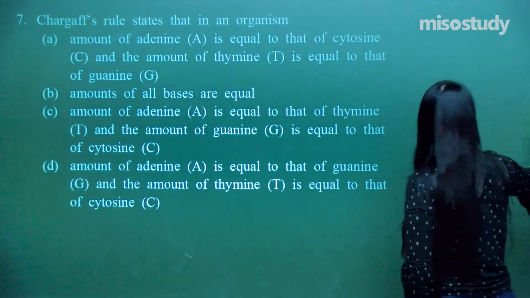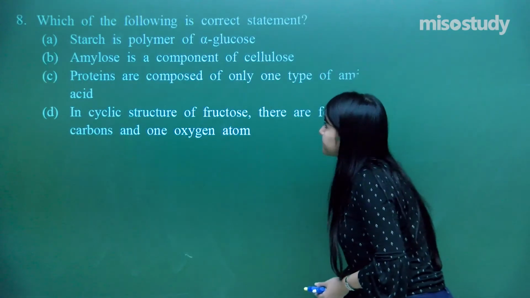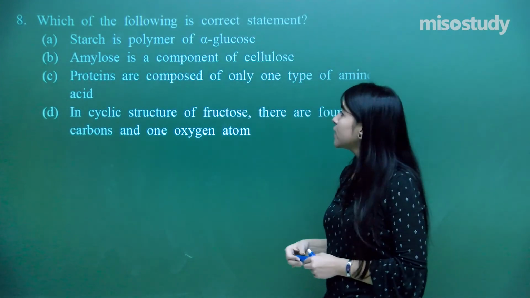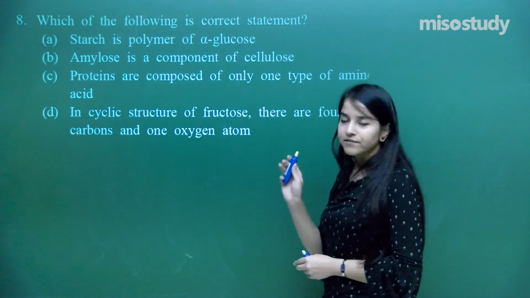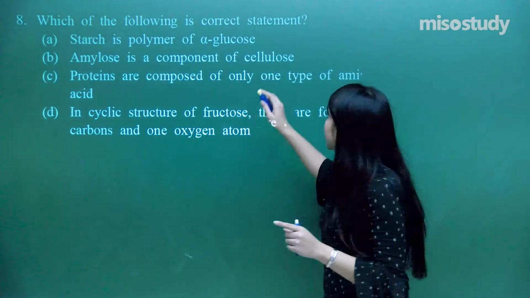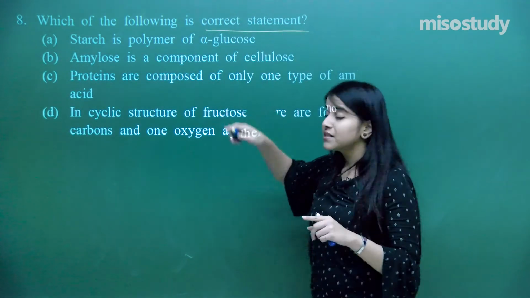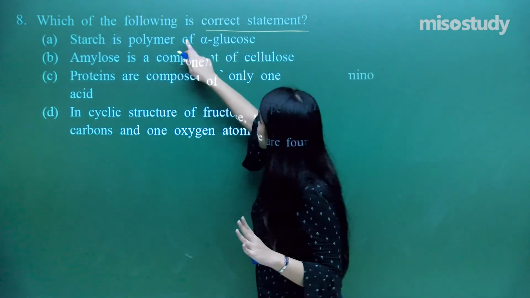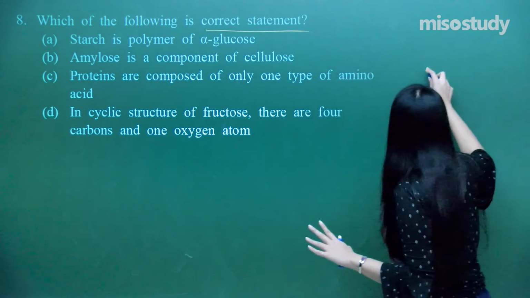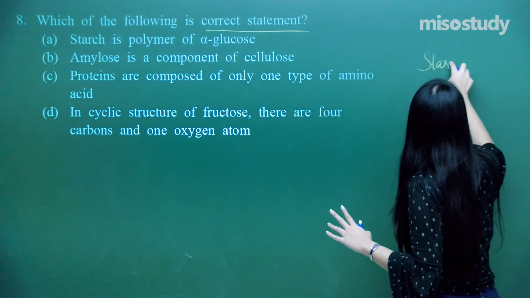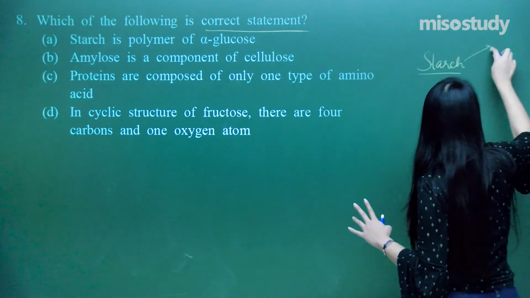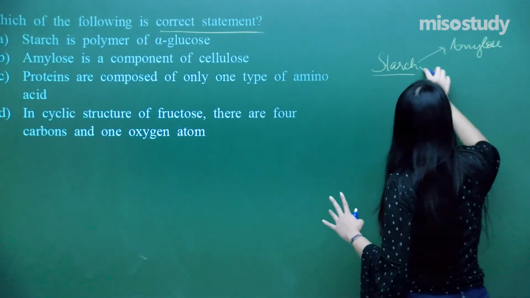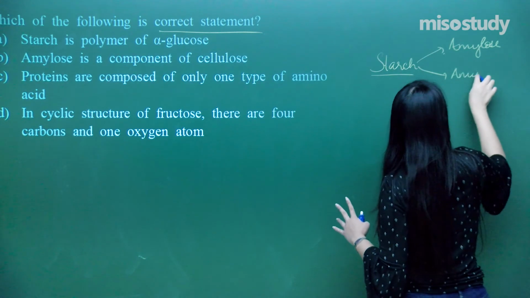What we have in the next question? Which of the following is a correct statement? Starch is a polymer of alpha glucose, that is the first statement. I need to find the correct one, which means three of them will be incorrect. So let us just analyze. Starch is a polymer of alpha glucose, is it? Here is starch, and actually it is made of amylose as well as amylopectin.